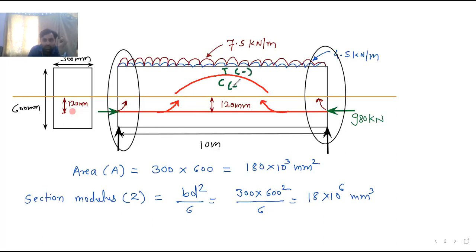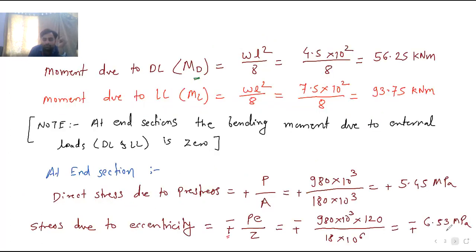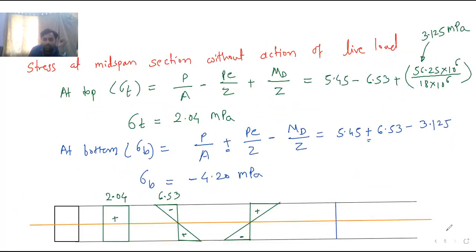If the compression is at bottom, then this is plus. So at top it is minus, at bottom it is plus. So if you see, the same thing is reflected over here. See at top, here at the top we have taken it as minus, at bottom we have taken it as plus. Okay, because its shape is hogging, it will bend like this. At top it is tension, at bottom it is compression. So at top it is minus, at bottom it is plus. Is it clear?